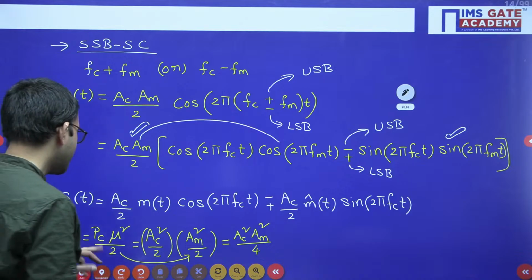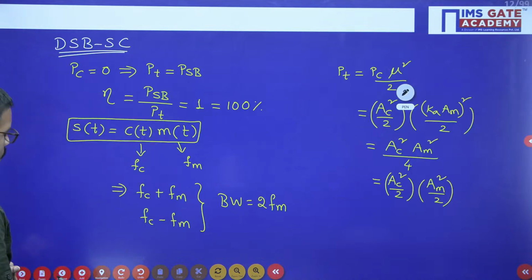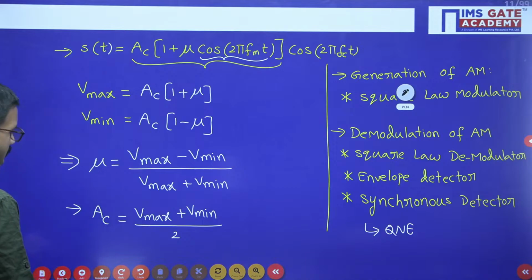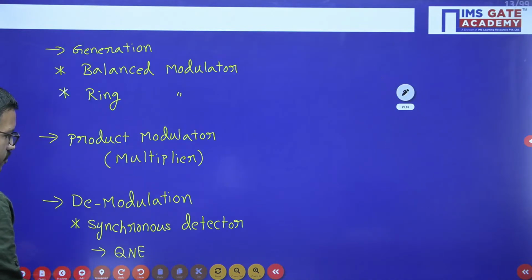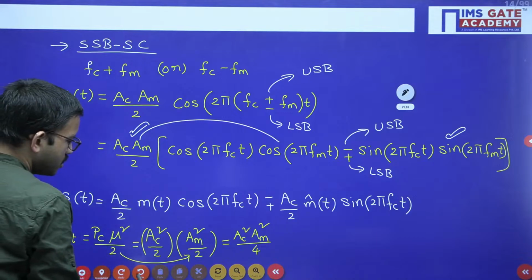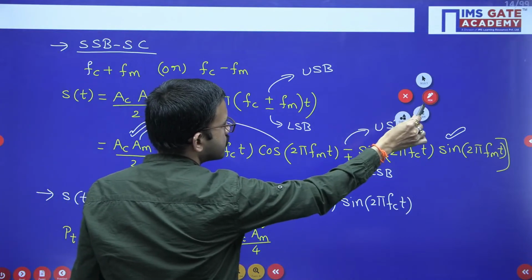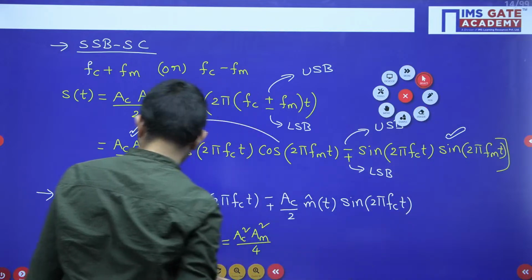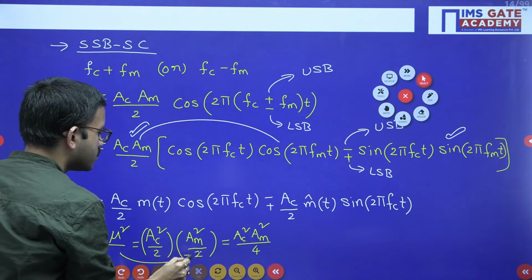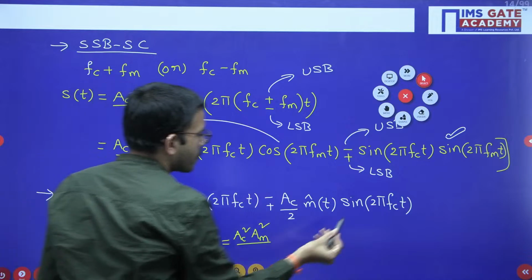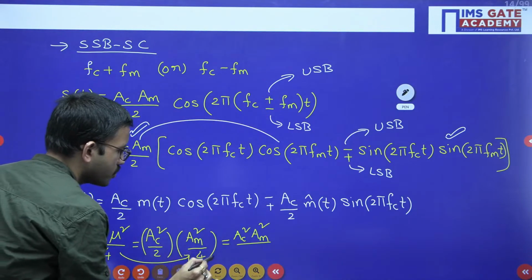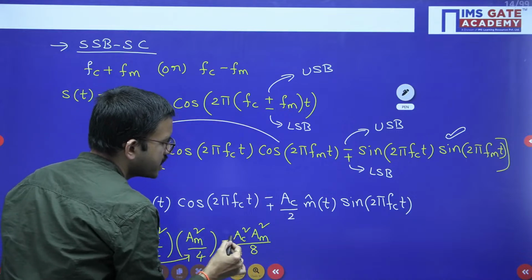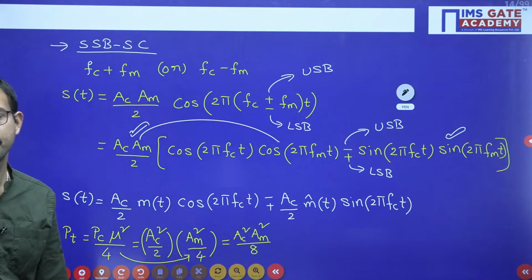Sorry, Pc into mu square by 2, and once again dividing by 2, from there you will get 4. So here 4 twos are 8, so Ac square into Am square by 8.